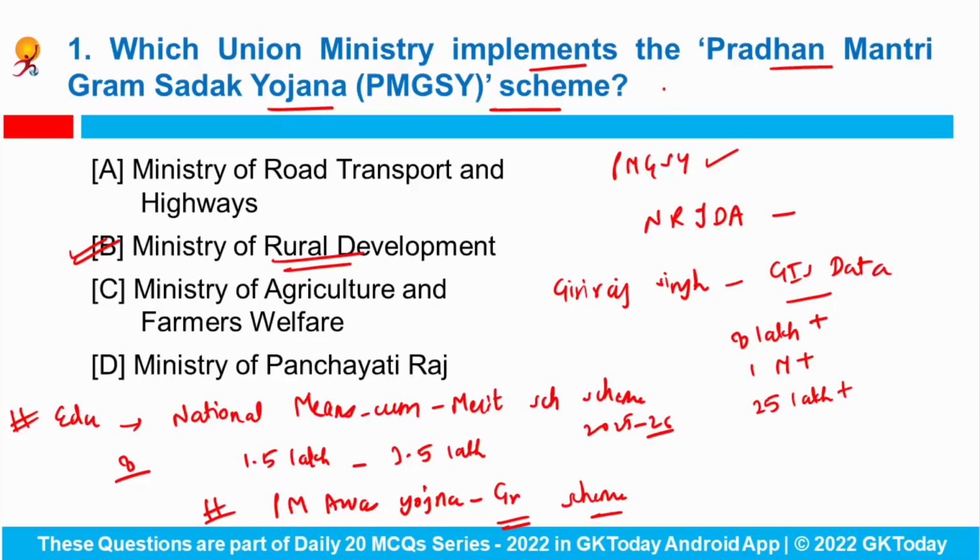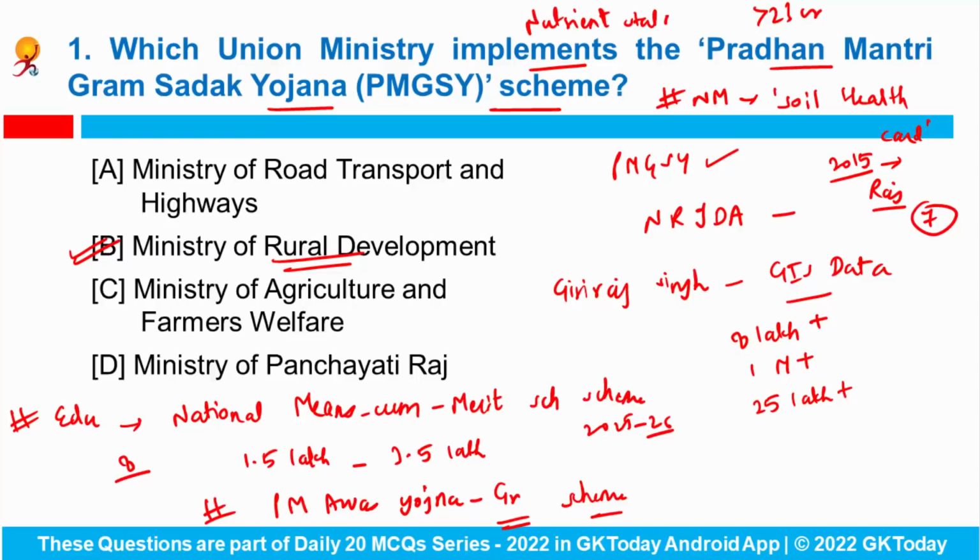Okay. Also Prime Minister Narendra Modi launched the Soil Health Card scheme on 19th of February in 2015, at Suratgarh in Rajasthan. So this scheme has recently completed its 7 years and more than 23 crore Soil Health Cards have been distributed to the farmers till date, and the card provides information to the farmers on nutrient status of their soil along with the recommendation on appropriate dosage of these nutrients.